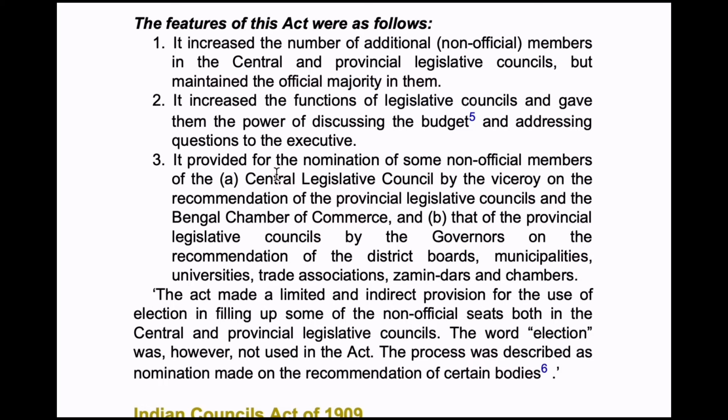So, Viceroy on those recommendations appointed them as non-official members. Whereas coming to provincial legislative councils, the district boards, municipalities, universities, trade associations, zamindars and chambers gave their recommendations to the governor. So the governor nominated them to the provincial legislative councils.